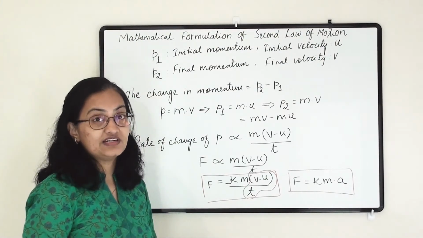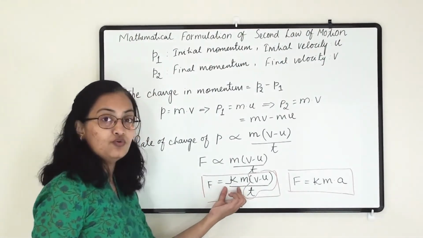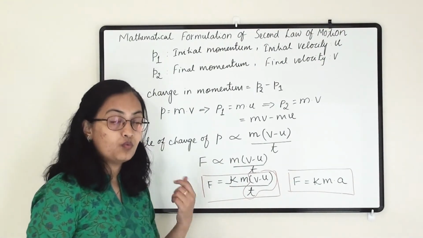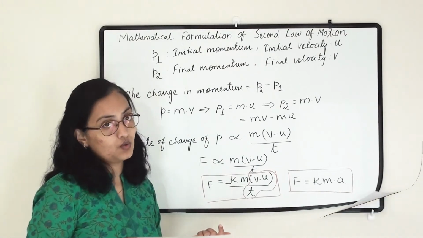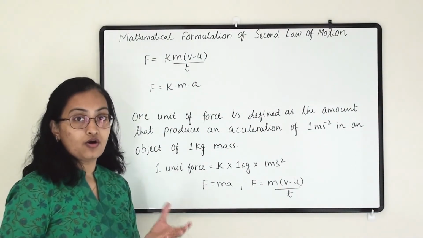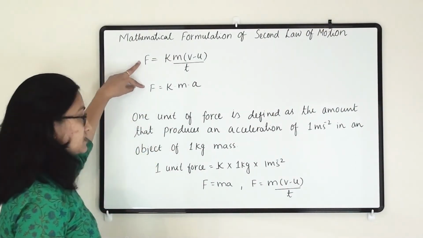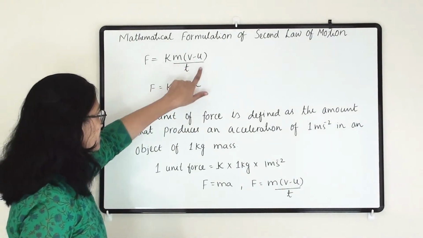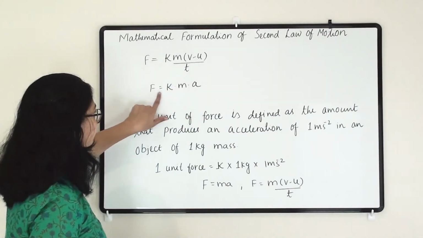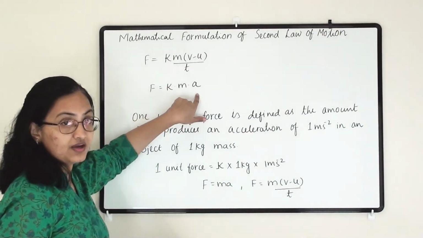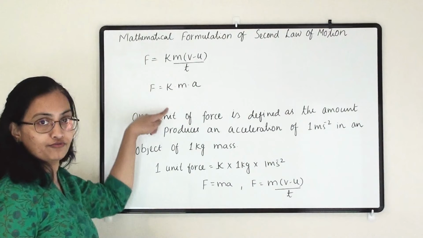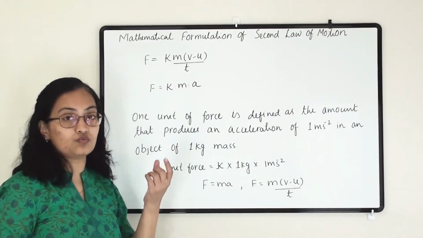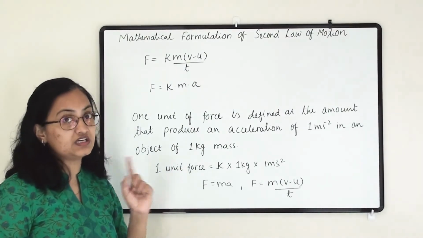Now when there is a proportionality constant k, what value can we take for k? Let us understand why the value of k is 1. From the second law of motion, we derive two formulas: F equals km(v minus u) divided by t and F equals kma. The value of k is chosen as 1 because the unit force we are taking is 1.